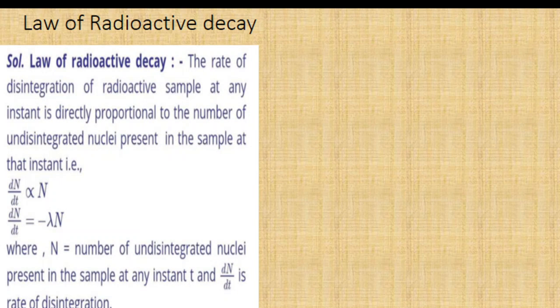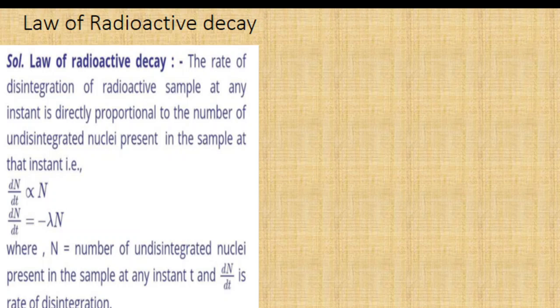So what is the law of radioactive decay? The law of radioactive decay states that the rate of disintegration of a radioactive sample or element at any instant is directly proportional to the number of undisintegrated nuclei present in the sample at that instant of time. Or in simple words, the rate of disintegration of a radioactive element is directly proportional to the number of nuclei present in the sample.